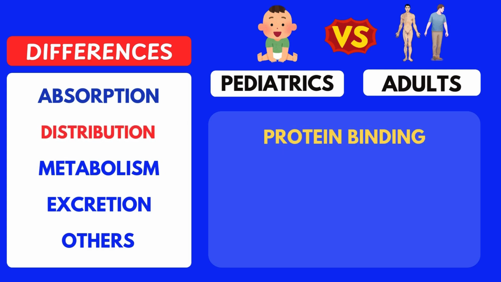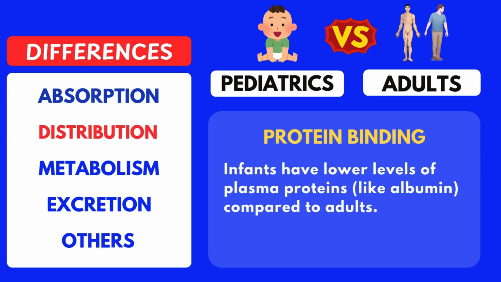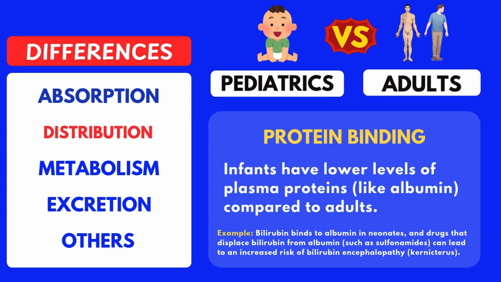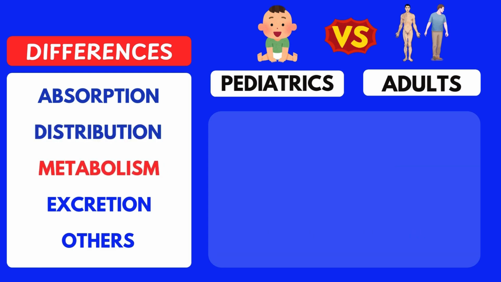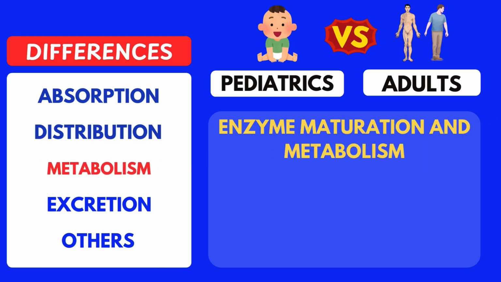Next, protein binding. Infants have lower levels of plasma proteins, such as albumin, compared to adults. This means there's more of the drug in its active form because there's less protein to bind it. For example, drugs like sulfonamides can displace bilirubin from albumin, leading to a risk of brain damage, which we need to avoid. One of the most important factors is how the body metabolizes and eliminates drugs.